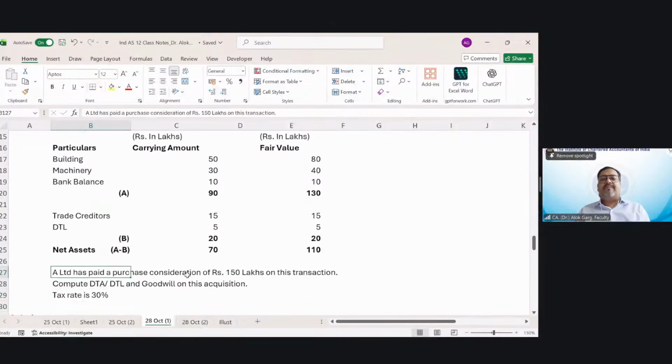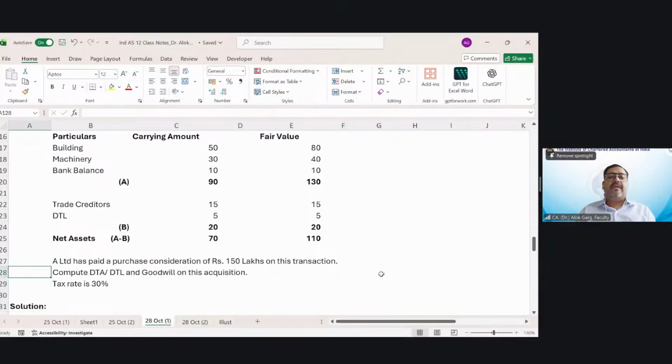A Limited has paid a purchase consideration of rupees 150 lakh on this transaction. Compute DTA and DTL and goodwill on this acquisition. Tax rate is 30%. So what is the purchase consideration paid? 150 lakh. What is the fair value of the net assets acquired? 110 lakh. So this question is a mix of Ind AS 12 and Ind AS 103. So how should we compute the DTA, DTL and goodwill on this acquisition?